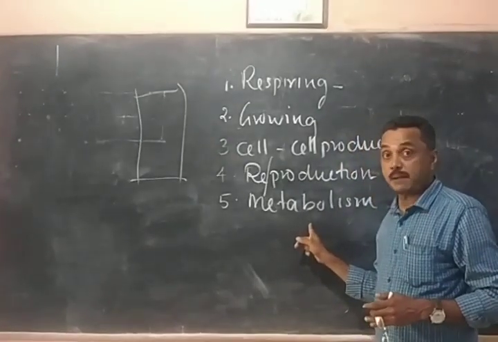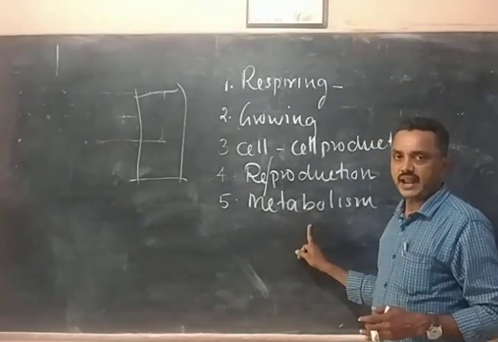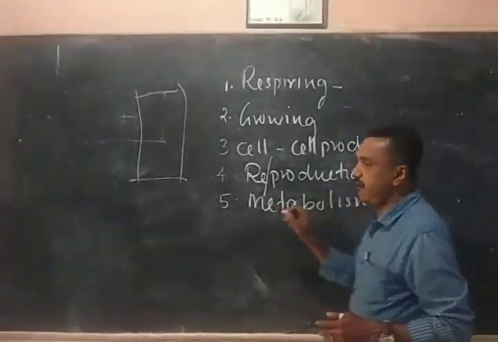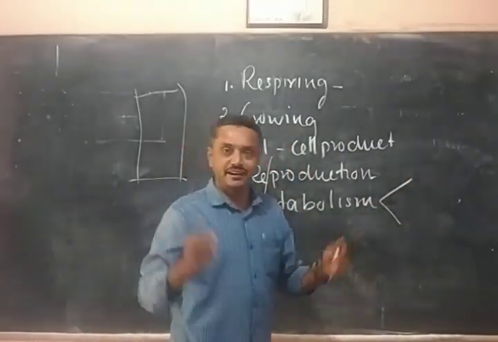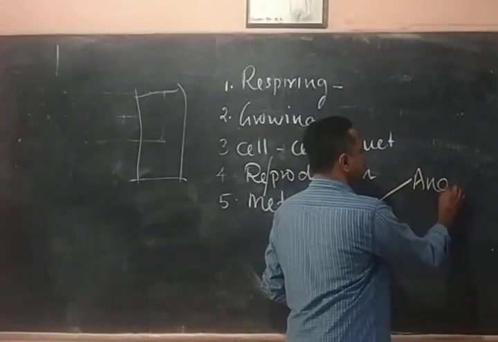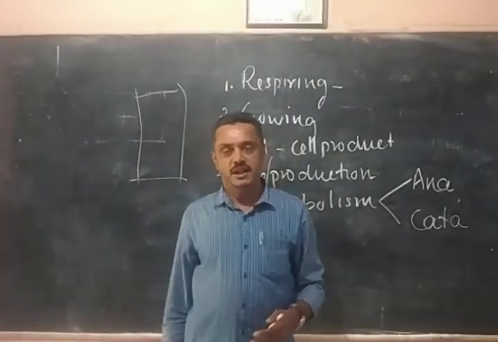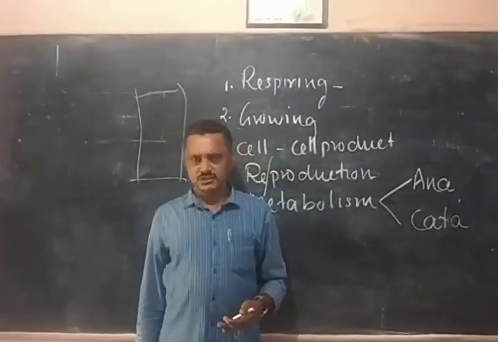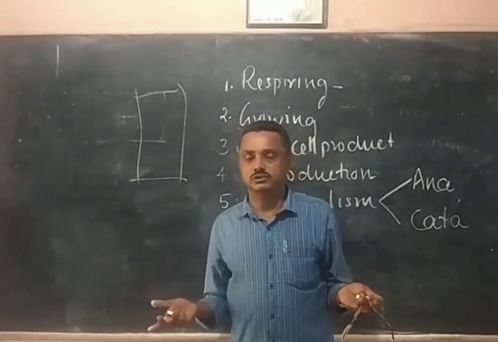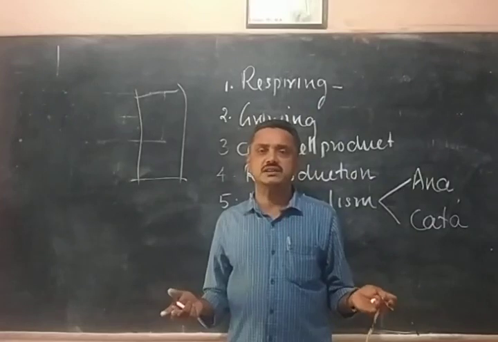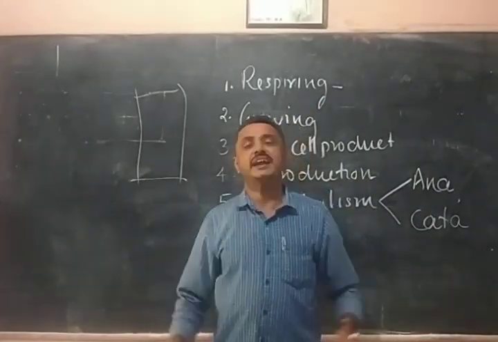Metabolism. The sum total of chemical reactions in the body is called metabolism. And this metabolism can be divided into two, that you studied. One is called anabolism, another is called catabolism. That we can discuss later on. Synthetic process is called anabolism. Breaking down process is called catabolism. So total reactions are of two types. Some reactions are producing reactions, anabolism. Some are breaking down processes, catabolism.